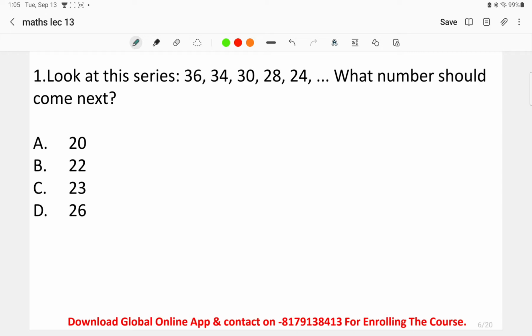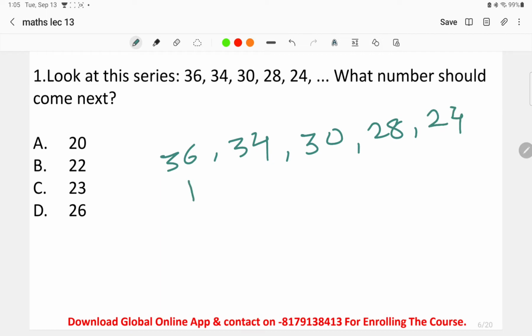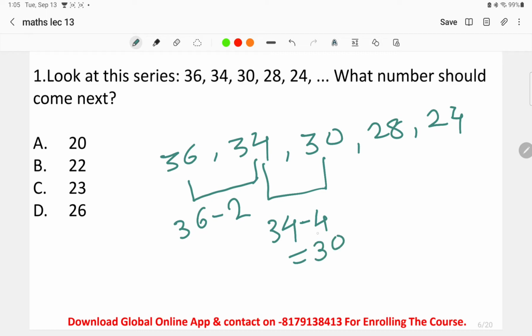If we move through the series, 36 is the first number, then comes 34, then comes 30, then comes 28, and then 24. Look at the series carefully. 36 and 34 has a difference of, sorry, this is a silly mistake. When we do 36 minus 2, we will get 34, and when we are doing 34 minus 4, we get 30, right?